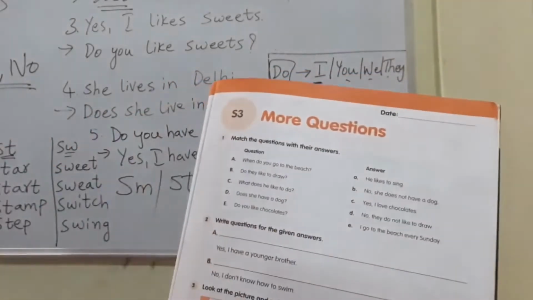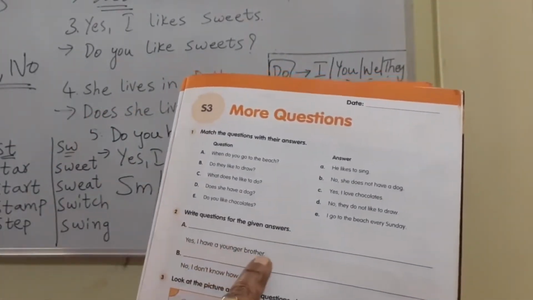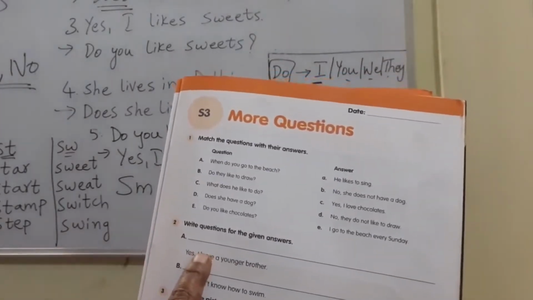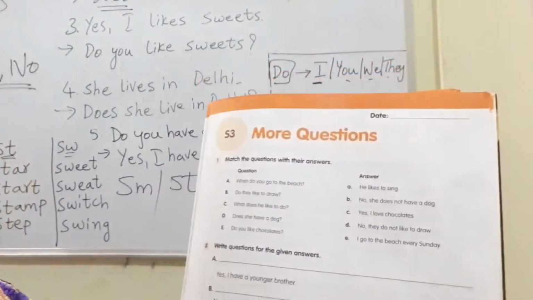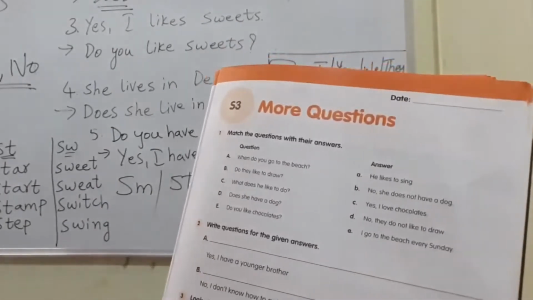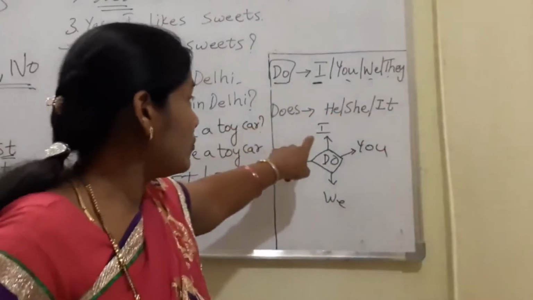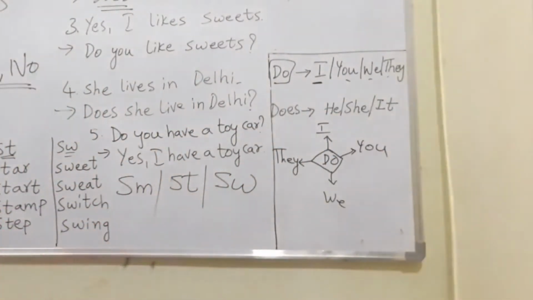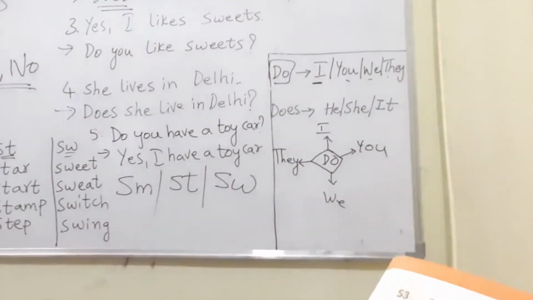That's it. Next one. Write questions for the given answers. Yes, I have a younger brother. Yes, I. If I is there, which question word should we use? Will you use do or does? If I is there, what question word do you have to use? Do you have a younger brother? Yes, I have a younger brother.